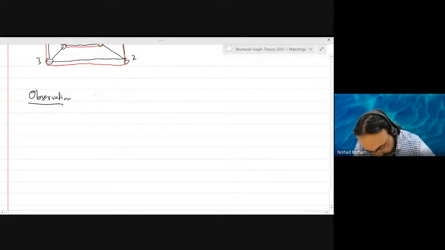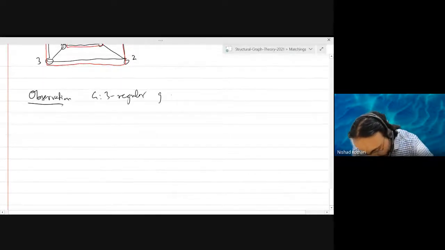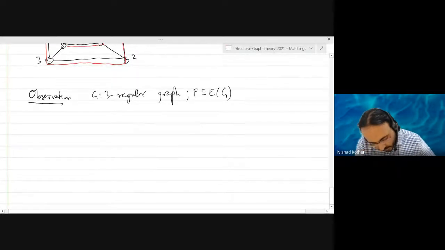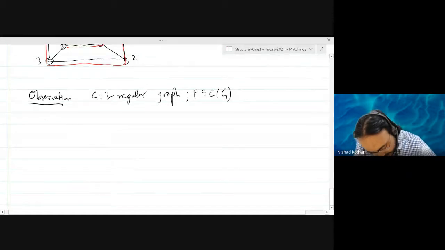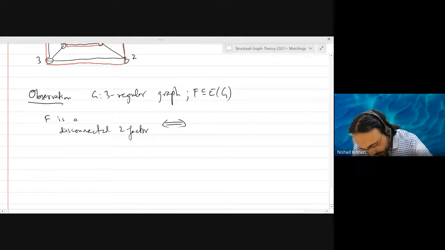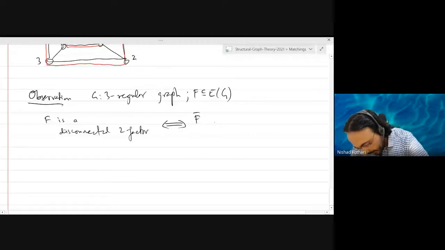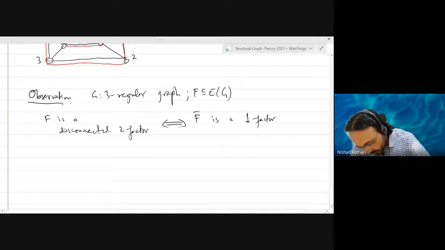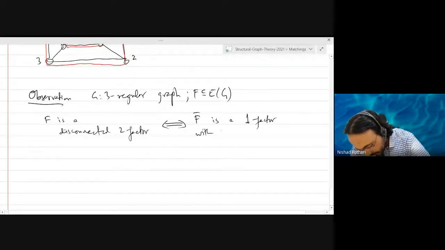G is a 3 regular graph, and F is a subset of the edge set. I want to say that F is a disconnected two factor if and only if the complement of F is a one factor with some special property.